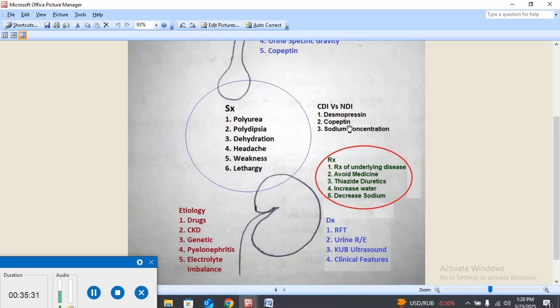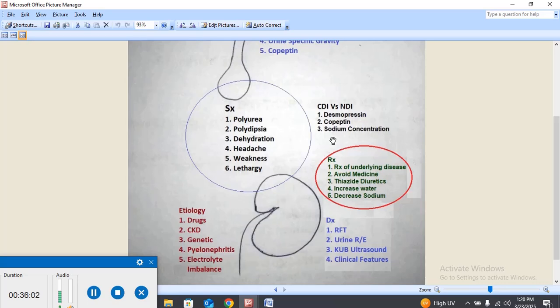The second one is copeptin. Copeptin is normally secreted with the antidiuretic hormone. So the presence of copeptin in the blood indicates that this is not central diabetes insipidus. This is the nephrogenic. Similarly, the sodium concentration: if the sodium concentration is above 170 millimole per liter, then it will show that this is nephrogenic diabetes insipidus.